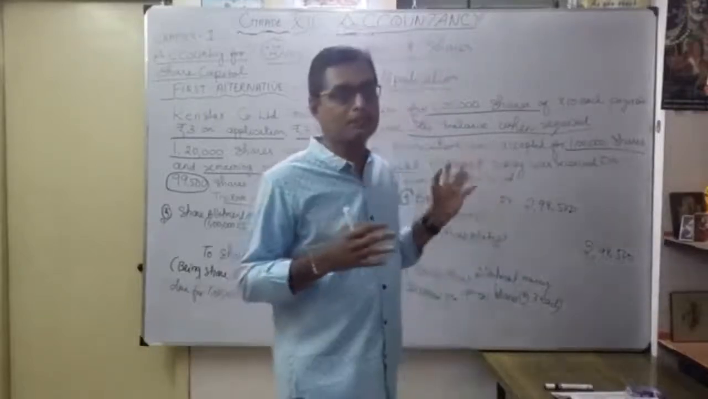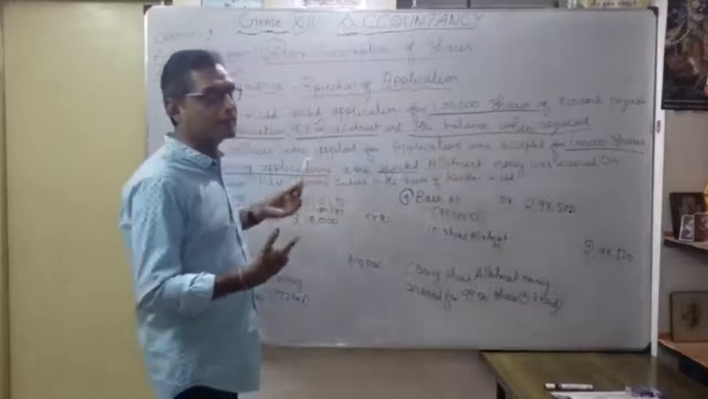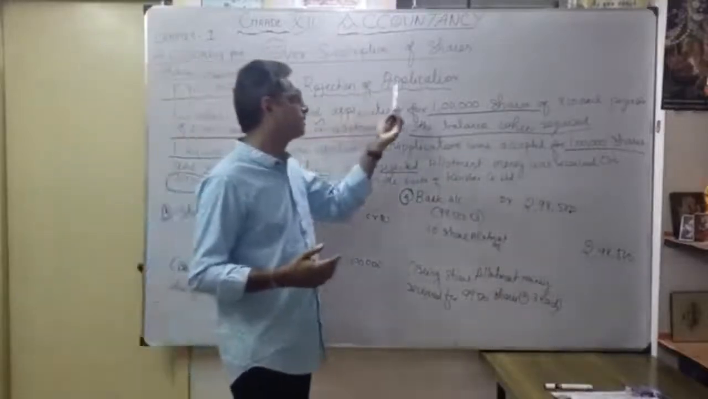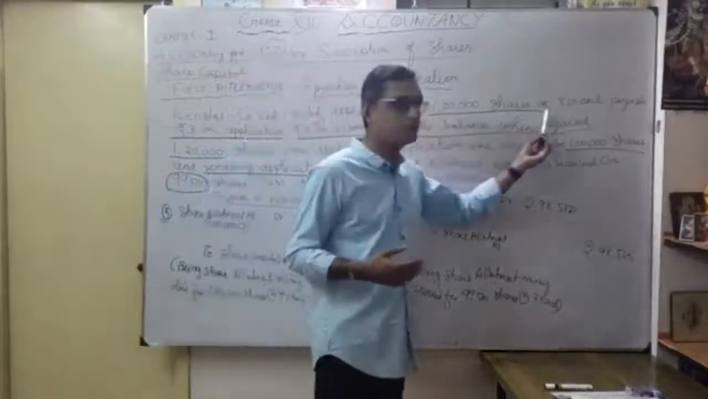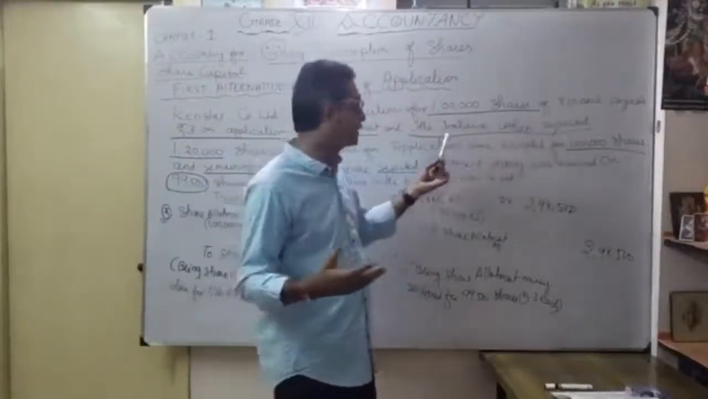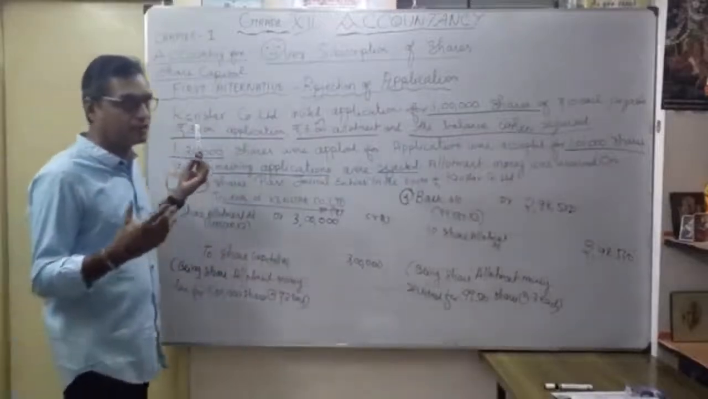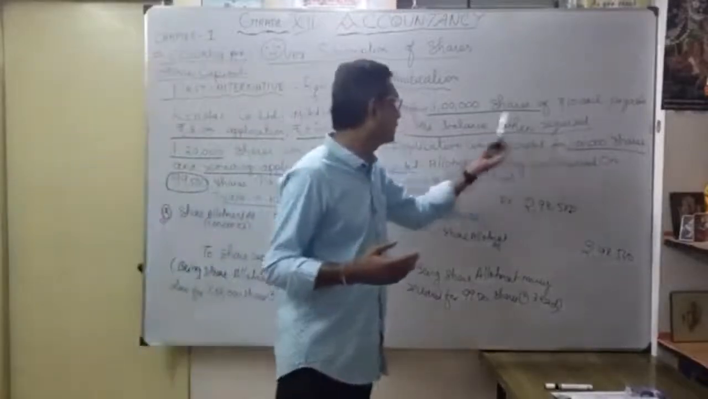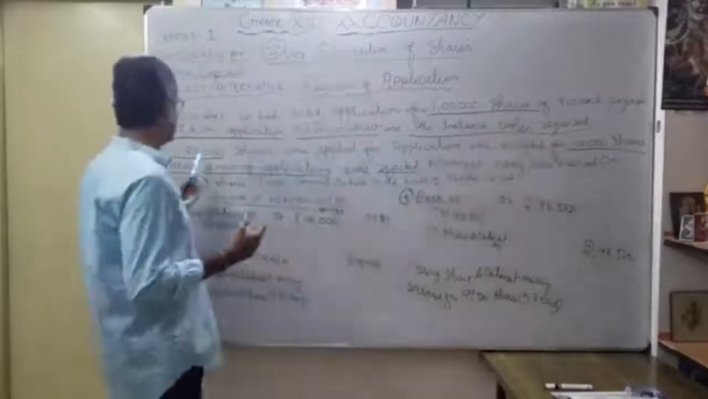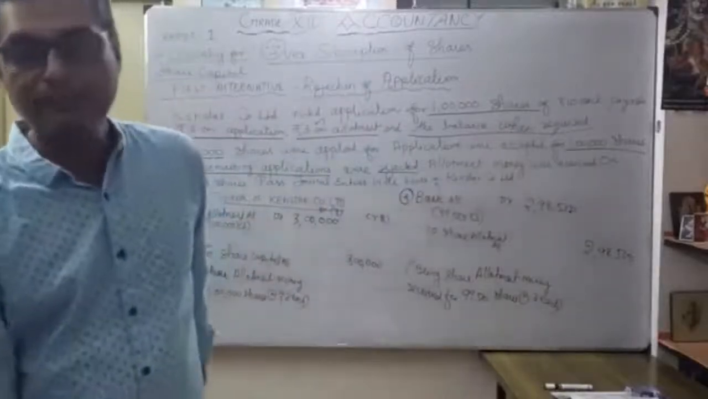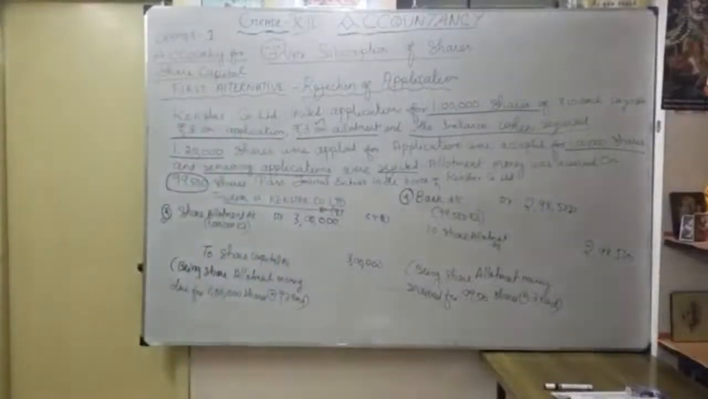For this first alternative, you practice how the entries will appear according to the first alternative. Whenever there is rejection of application, even if 1 lakh shares only are issued, how many people applied? So 1,20,000 shares. So what will happen? The accepted is as it is, 1 lakh shares. The remaining 20,000 shares will be refunded. Okay. That's a very important session here for the first alternative: how the rejection of application is accounted.